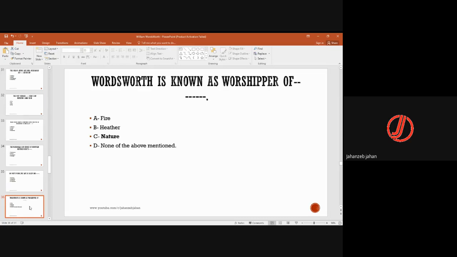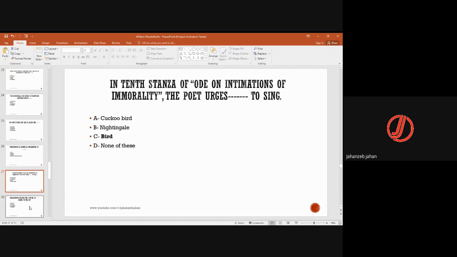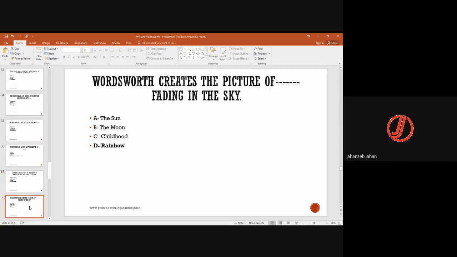Wordsworth is known as worshipper of nature. In 10th stanza of Ode on Intimations of Immortality, the poet urges bird to sing. Wordsworth creates a picture of rainbow fading in the sky.